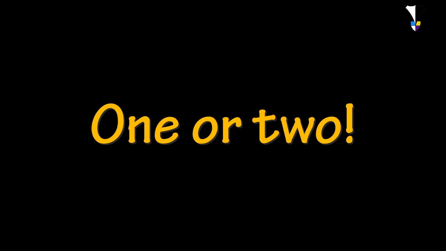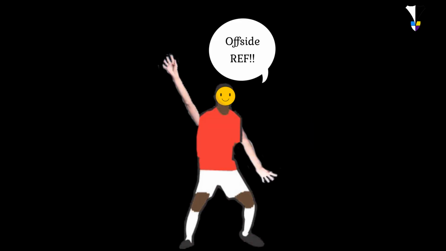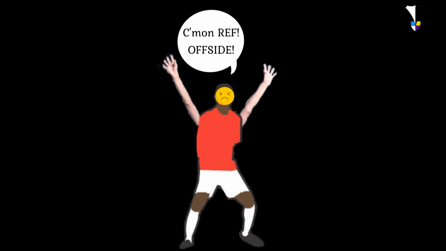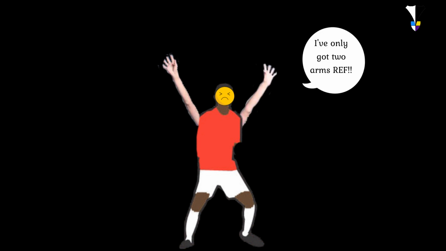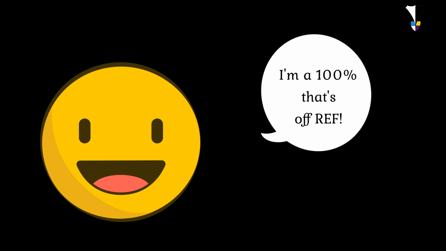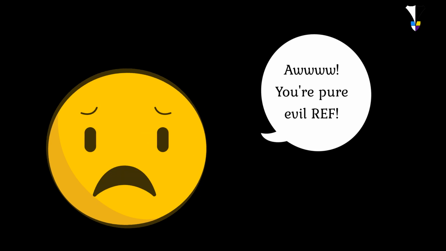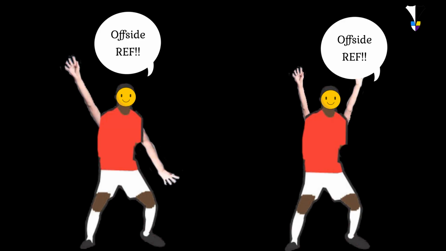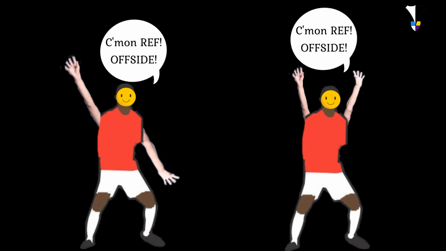Oh yes, and one more thing. Well, two more things. Raising your arm up in the air and shouting "Offside, ref!" will tilt the main referee and referee's assistant or linesperson in your favour. If the referee is unsure, your confident call will push the referee into calling for offside. The more calls of offside from all the players imparts added pressure on the officials.